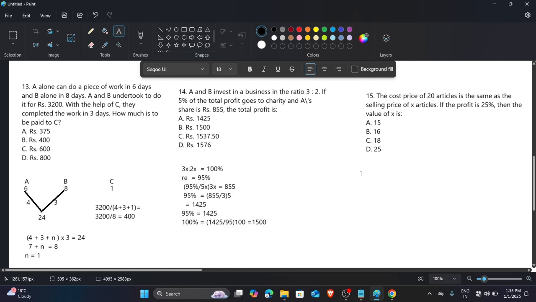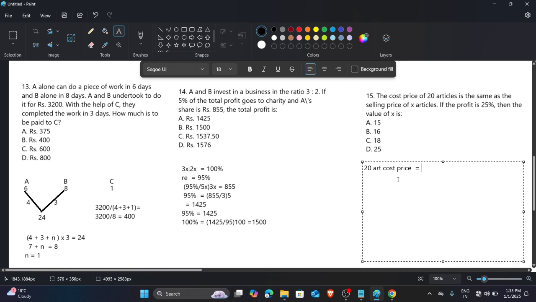The cost price of 20 articles is the same as the selling price of X articles. If the profit is 25%, then the value of X is? What are they asking? What they are saying is: the 20 articles' cost price.